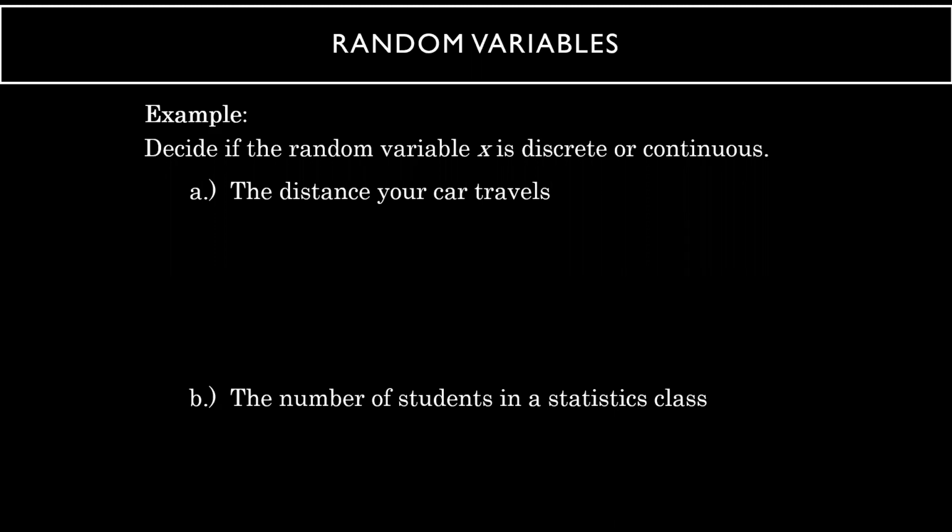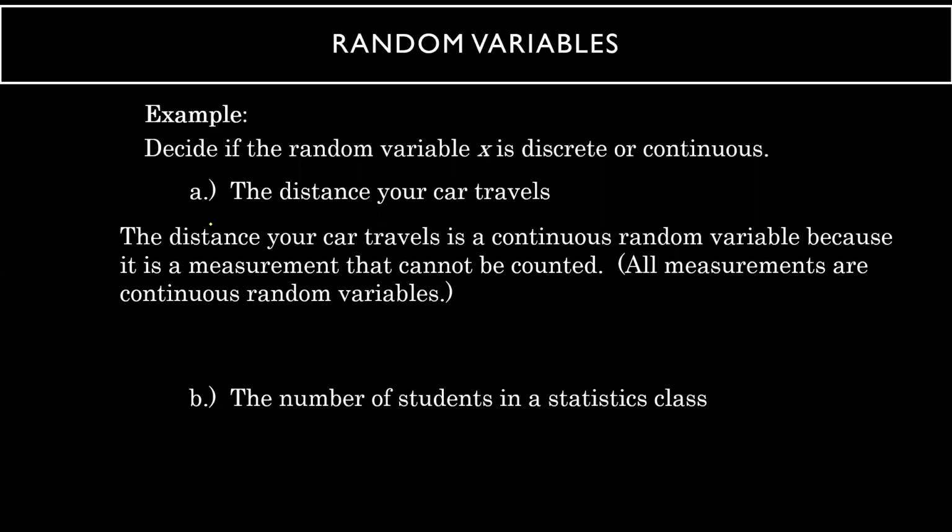Kritika said continuous, Abhinav continuous. Okay, so this is a continuous category. What about the second one, the number of students in a statistics class? Yes, this comes under discrete, because you cannot have decimal numbers of students. You may have 100 students, 60 students, whatever. It will be a fixed value. You cannot say that we have 100.5 students. No, not possible. So this comes under the discrete category.